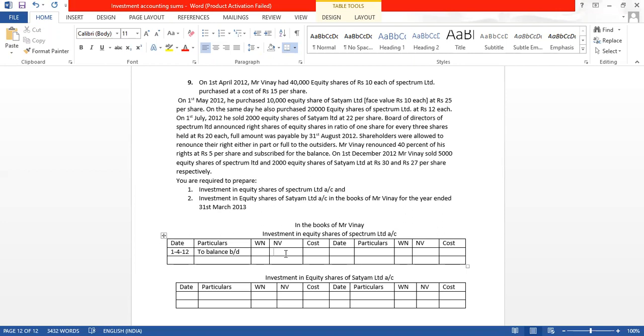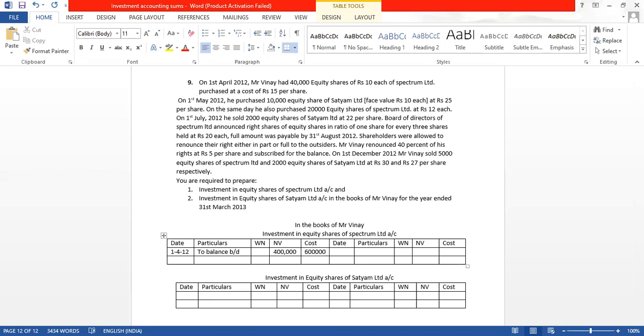So 40,000 into 10, 4 lakh will be the nominal value. And he purchased at what cost? 15 rupees. So what will be the cost? 40,000 into 15. That gives us 6 lakhs.